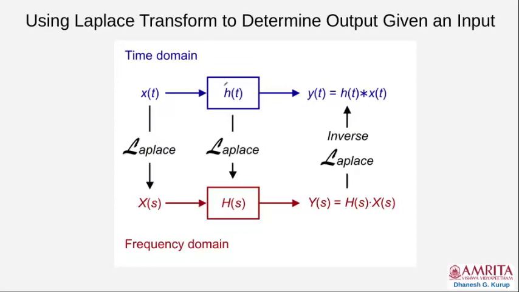I will come to what is impulse response later. For now, imagine that a system is represented by an equation h(t). In order to find y(t), you have to do this computation. y(t) is equal to x(t) star h(t), where the star represents convolution. I will come to this in a moment.